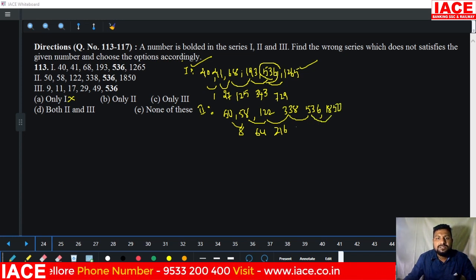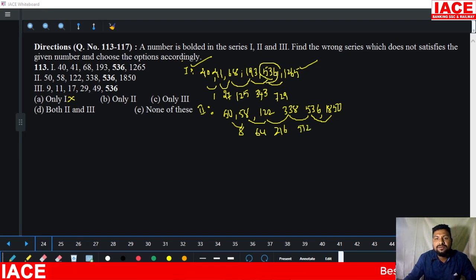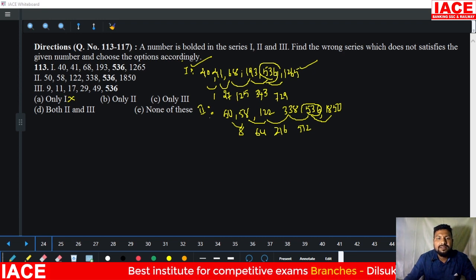Okay, just look here, this is a 2 cube, this is a 4 cube, this is a 6 cube, next should be 8 cube. 8 cube means compulsory we should add 512. When you're adding 512 to 338, it is not 536. That means this series is not following our logic. The wrong number is there. That means this statement is wrong.